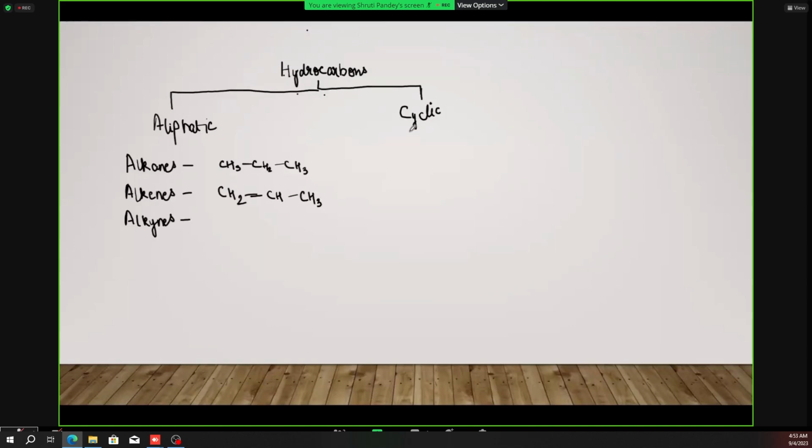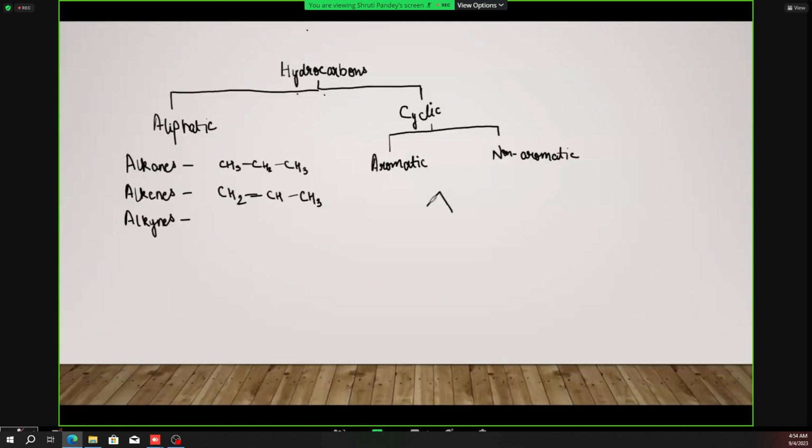Cyclic hydrocarbons can also be divided into 2 types, that is, the aromatic and the non-aromatic compounds. We will talk about the requirements of aromaticity later on in this lecture itself. But first, let's talk about the cyclic hydrocarbons as a whole. Cyclic hydrocarbons are those where the chain in the aliphatic is closed up and forms a cyclic compound.